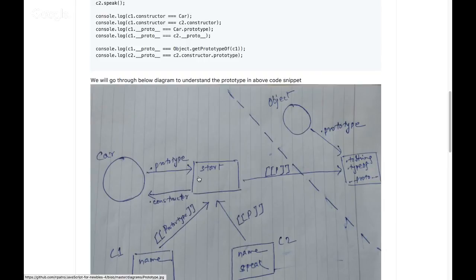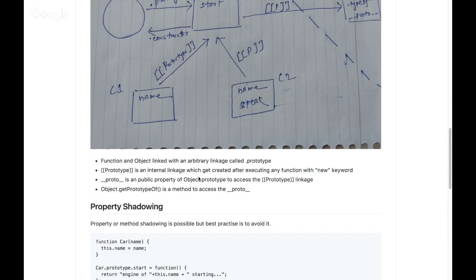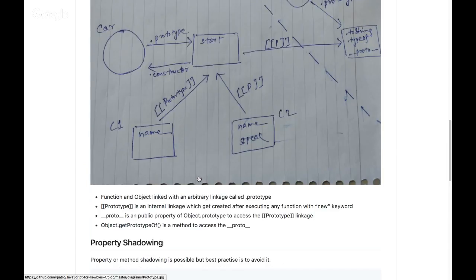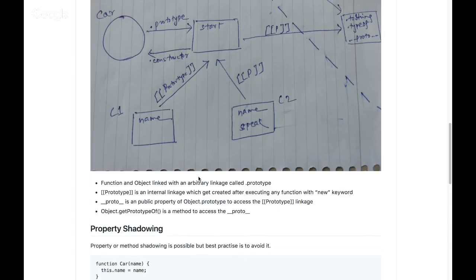That's what the prototype is. Prototype is nothing but a link between a function and an object, linked with an arbitrary linkage called the small p prototype. And there is one internal linkage, the [[Prototype]], which gets created when we call a function with the new keyword. Pretty simple. First, whenever you create a function, a .prototype property gets created.